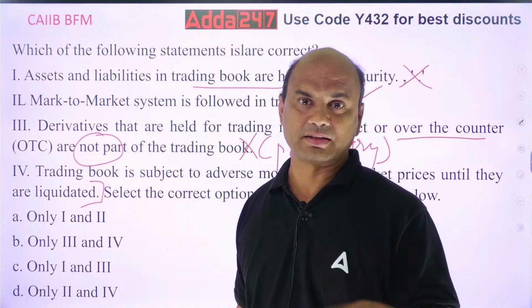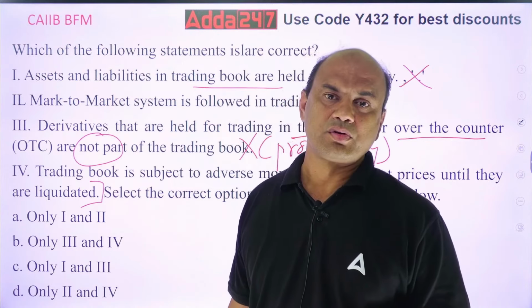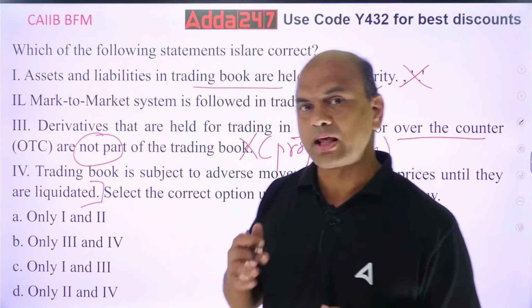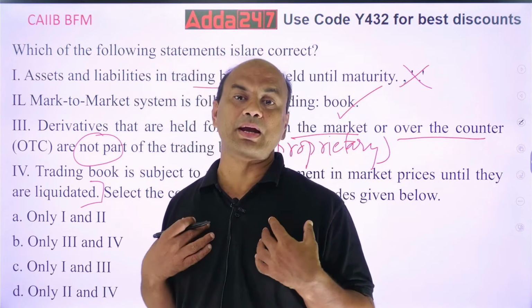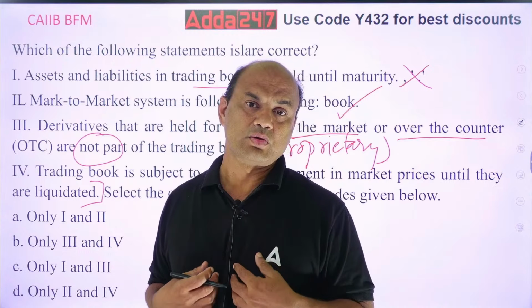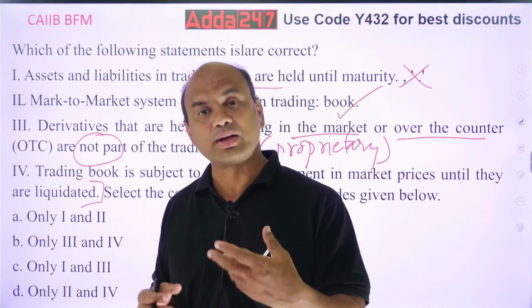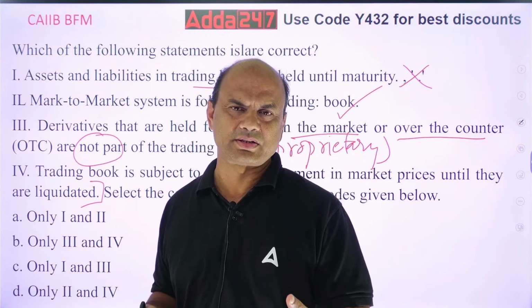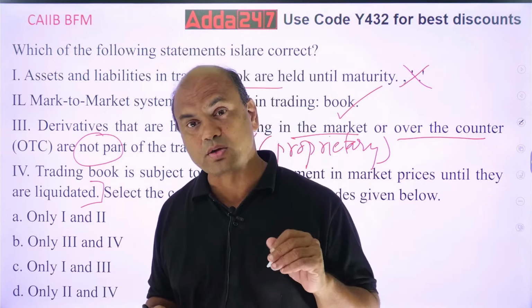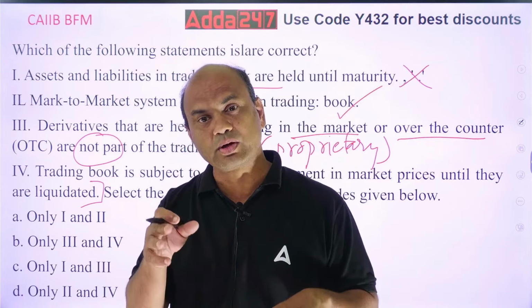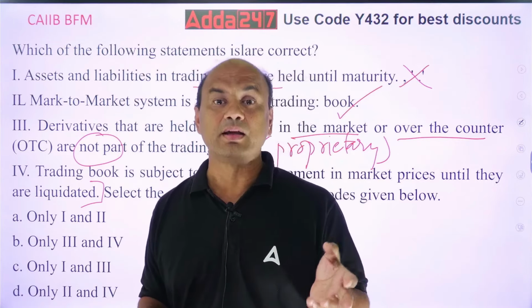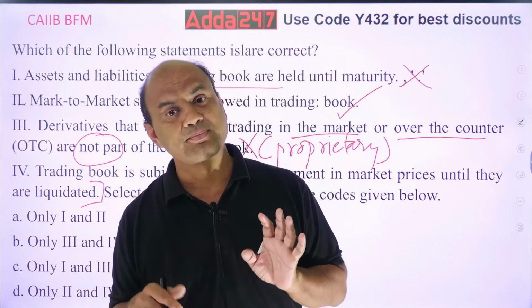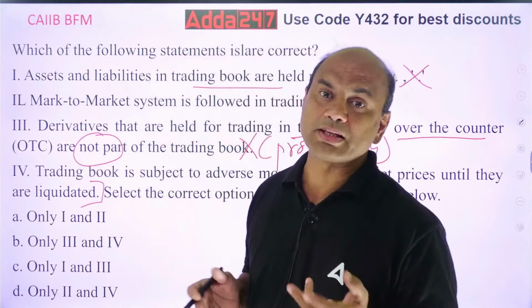Suppose I buy it at 2000. I will check the prices daily or weekly or at whatever frequency. What is the price today? I bought at 2000. Is it 2200, 2300? Is it 1800, 1700? I'll check the prices. But up to what day will I check?